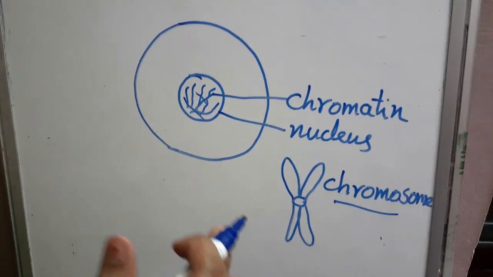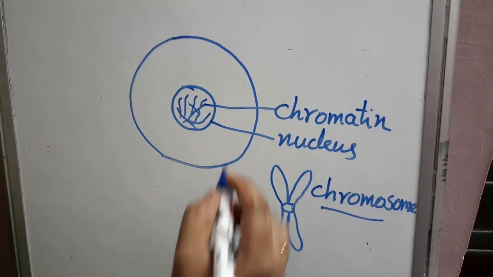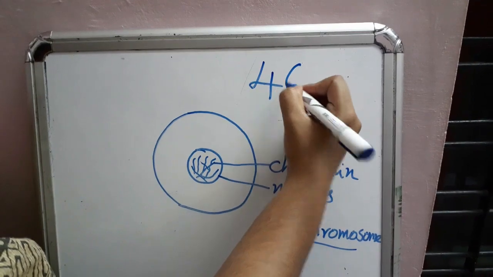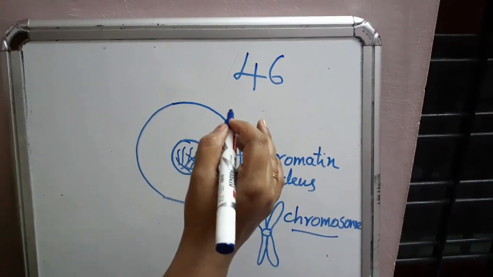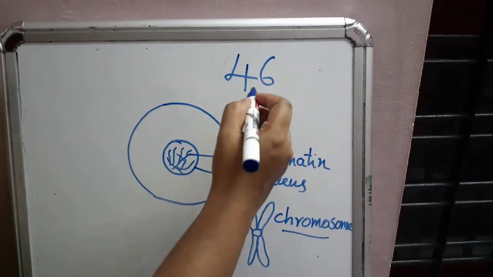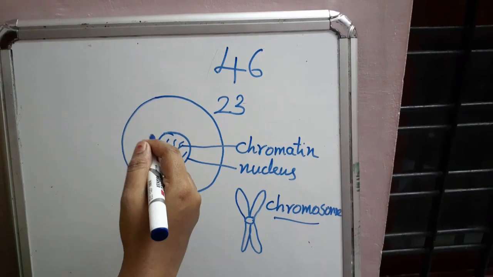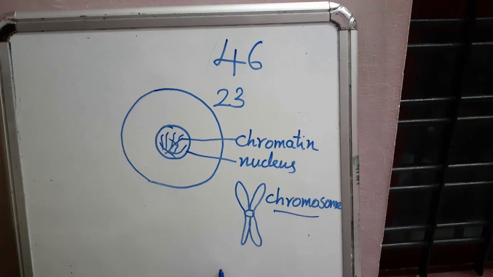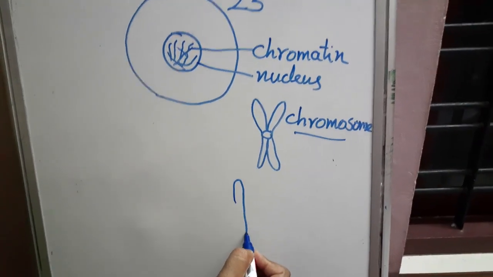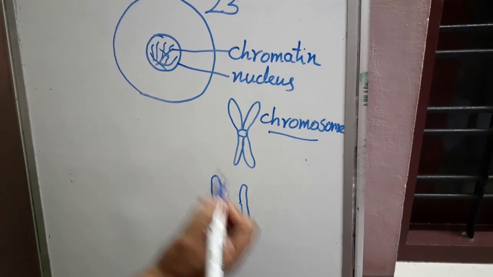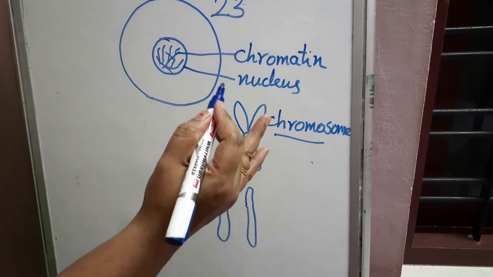An adult human being has 46 chromosomes. At the time of cell division, it will divide and only 23 will go to the offspring. So it will divide and form a structure like this. This is known as the chromosome.